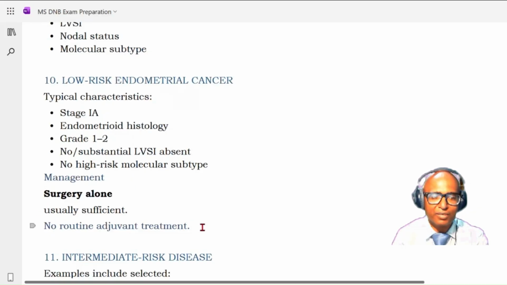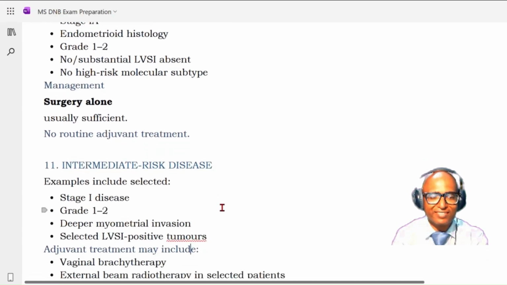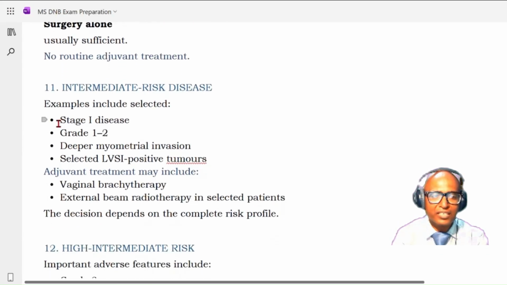No routine adjuvant treatment is required. Okay. Then next is the intermediate risk disease. Here, it is also a stage 1 disease, grade 1, grade 2 disease, but deep myometrial invasion and selected LVSI positive tumors. Okay, here adjuvant treatment will include vaginal brachytherapy is must here, and external beam radiotherapy in selected patients.